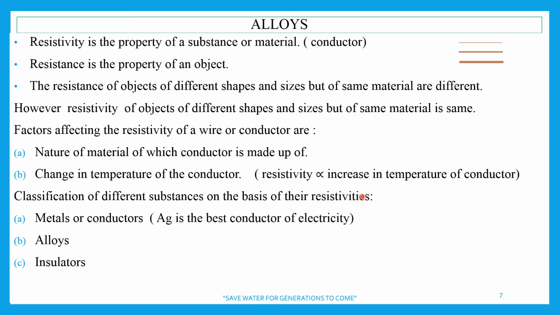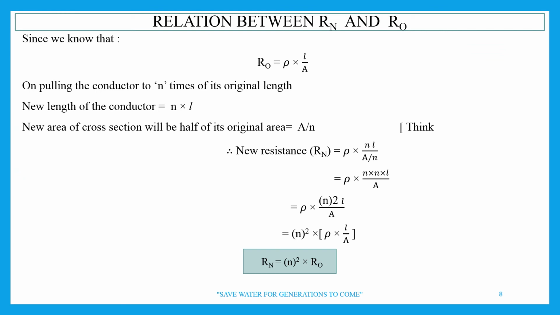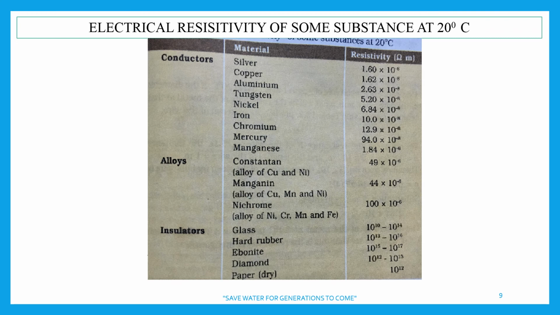Now, on the basis of resistivity, we divide the materials into different categories, right? So we have metals or conductors, we have alloys, we have insulators. Now, after discussing alloys and their properties, we are coming to the next topic. Here we are going to see the resistivity of some substances at 20 degrees Celsius. This is the ideal temperature at which resistivity has been calculated.